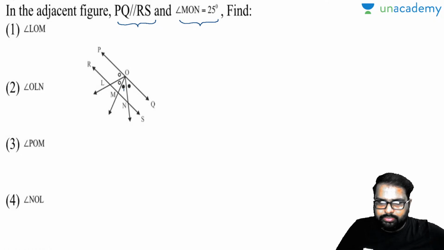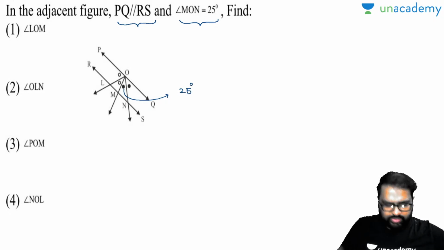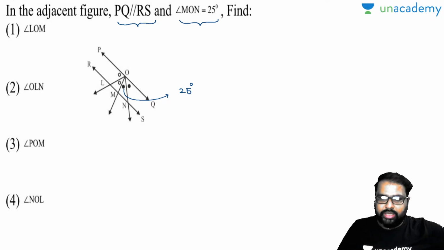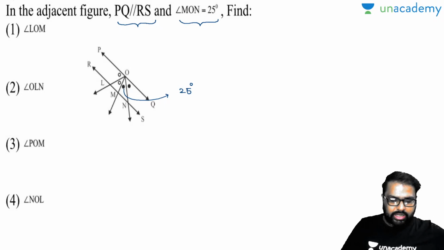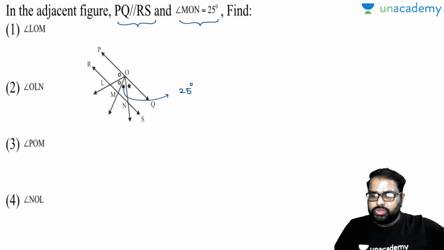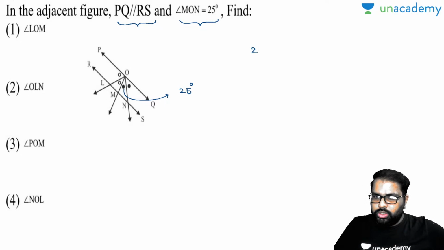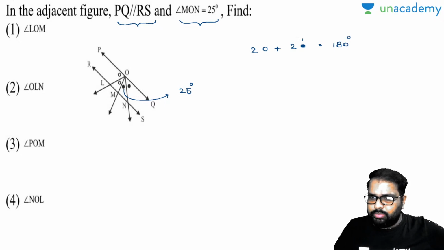MON. Now see here, this black dot value is given as 25 degrees. Now see here, and the black dot will be equal only here, same. Now closely observe there. When you club all those things, the sum of angles will be equal to 180 degrees. Am I right or wrong? So can I write down like this? 2 plain dots plus 2 black dots is equal to how much here? Is it 180 degrees? And everybody knows, according to the question, this black dot value is given as 25 degrees.